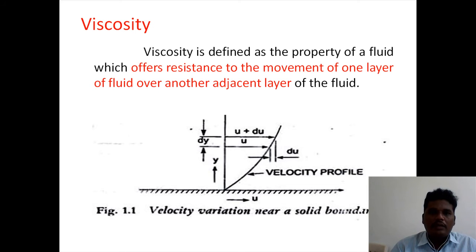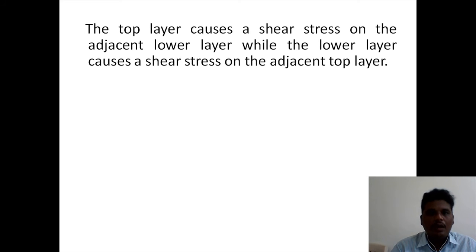Looking at the diagram, the top layer causes a shear stress on the adjacent lower layer, while the lower layer causes a shear stress on the adjacent top layer. By causing the shear stress, there is a change in the velocities.